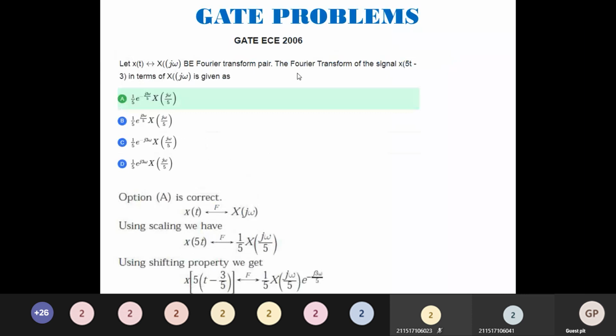Same kind of problem is asked again. Let x of t and X of j omega be the Fourier transform pair. The Fourier transform of the signal x of 5t minus 3 in terms of X of j omega is given by, again, the same shifting and scaling property. I'm just using the same concept. I will have 1 by 5 X of j omega by 5 e to the power minus j 3 omega by 5. Just write it out at home. We'll go for the next question.